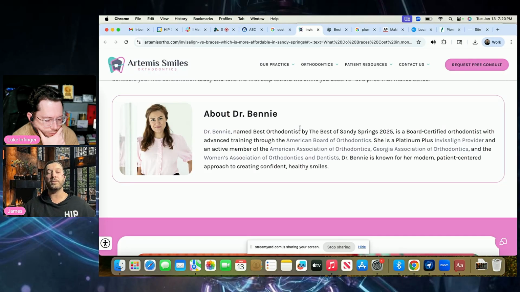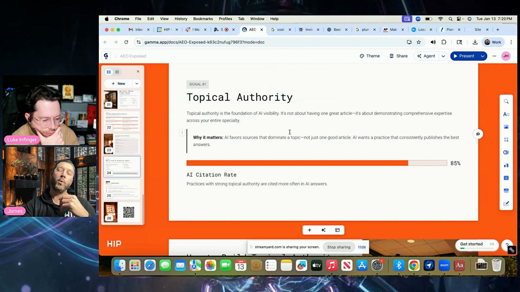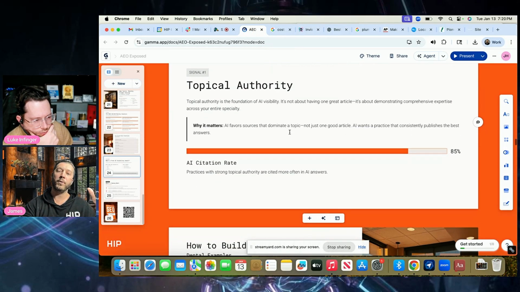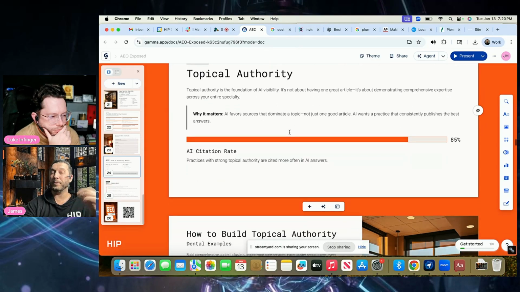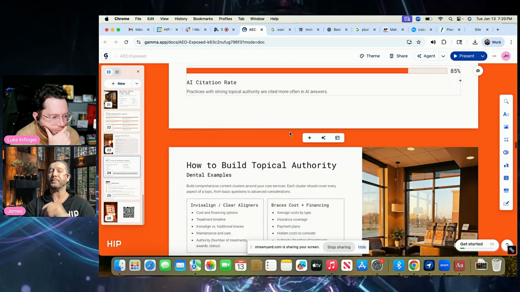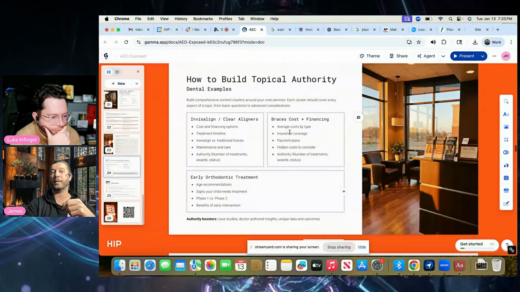And then also clusters that will support this, right? It doesn't just stop here. We have other clusters on Invisalign that all support this. So it's important that you're building out this topical authority, you're putting your expertise on it and your authorship, linking and verifying specific things. And here's just a quick example of how to build topical authority.